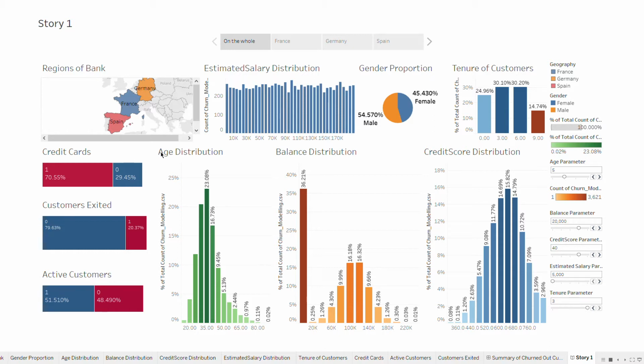This is the age distribution that we have, and this is the balance distribution. That means the balance that the customers have in their bank, and their distribution. And this is the credit score. Credit score is just a score which is given to each customer with respect to the credibility of that customer and the loyalty of that customer with the bank.